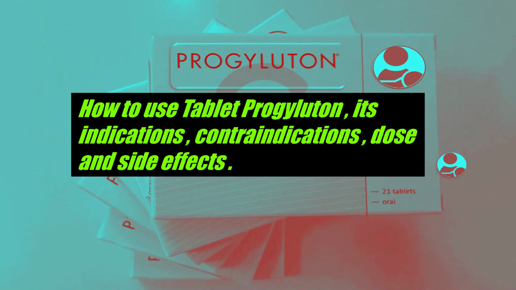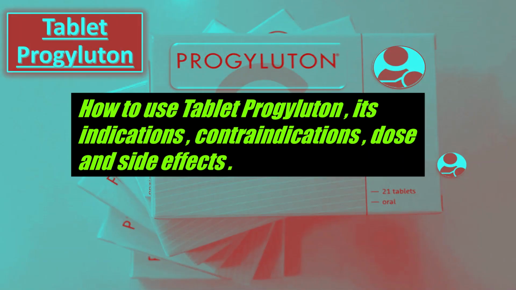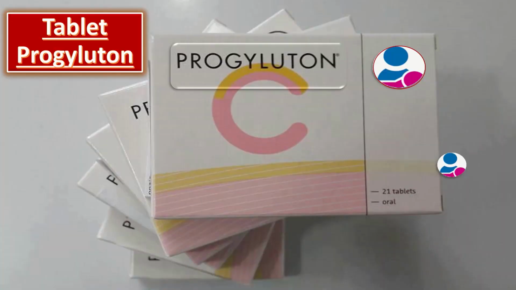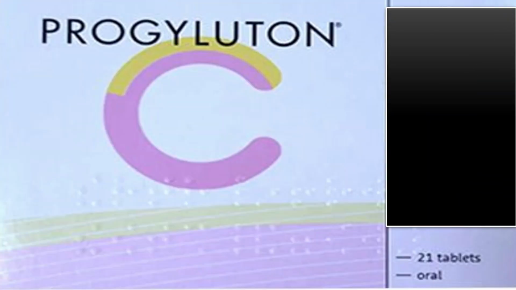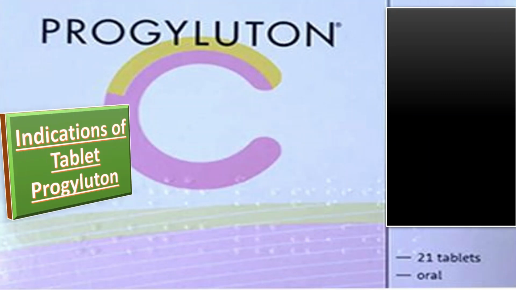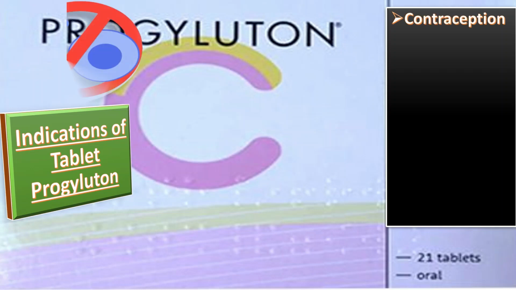Bismillahirrahmanirrahim. Today we will talk about tablet Progyluton, a commonly prescribed drug in gynecology. And we will start from the indications of tablet Progyluton. Progyluton is used for various purposes in gynae. First of all, it is used for contraception purposes.